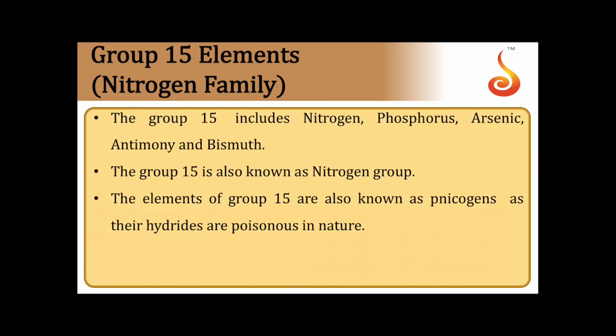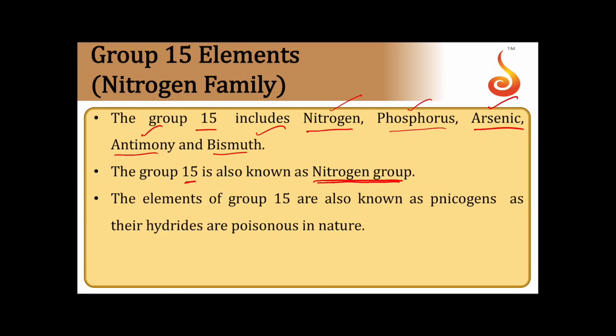Now coming towards 15th group elements. The 15th group includes nitrogen, phosphorus, arsenic, antimony and bismuth. Group 15 is also known as the nitrogen group, since it starts with nitrogen.